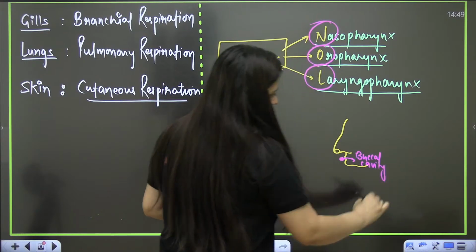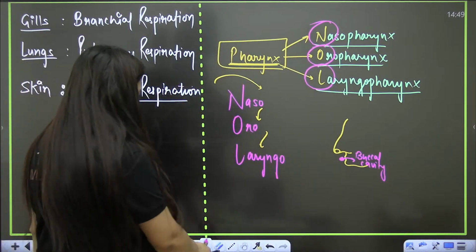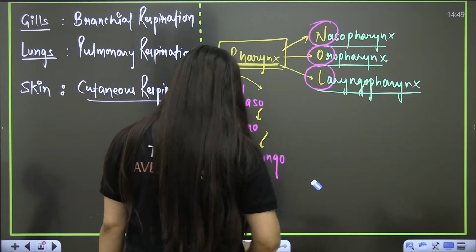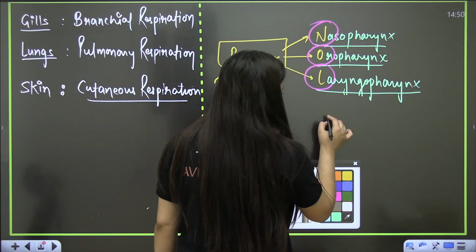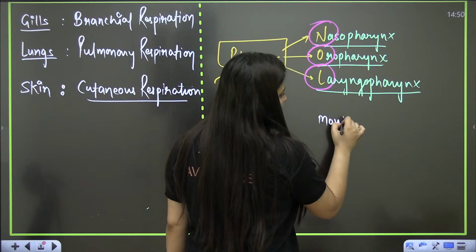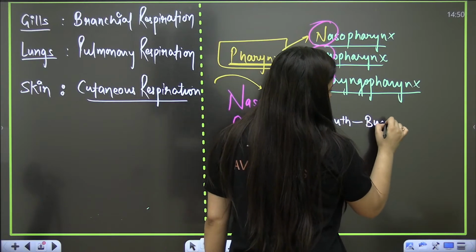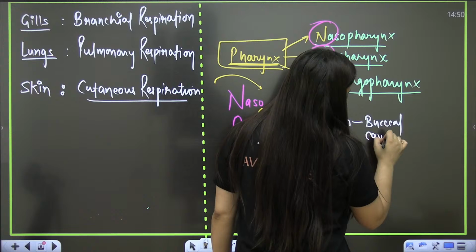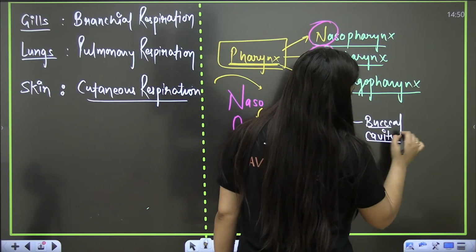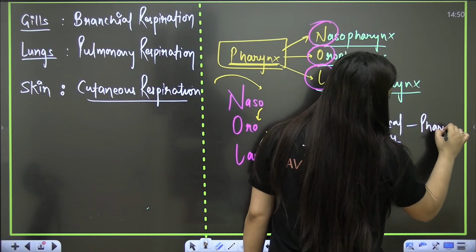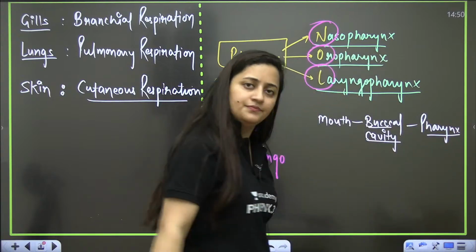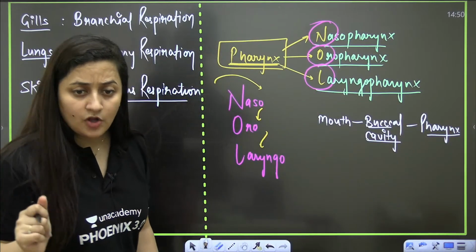No doubt the digestion and absorption chapter is not part of the syllabus anymore, but this is something very basic. If we eat something, from the mouth it will pass to the buccal cavity, also known as the oral cavity. Then it will pass to the pharynx. The pharynx is the common part.